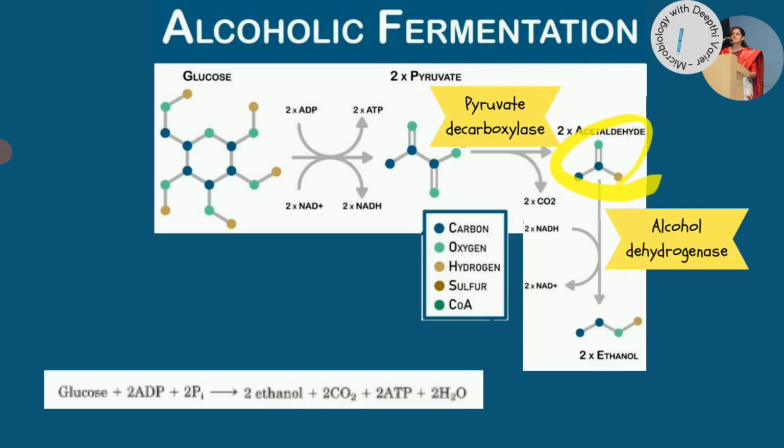Now, acetaldehyde is then acted upon by another enzyme called alcohol dehydrogenase, which converts the aldehyde group of acetaldehyde into an alcohol group, that is ethanol. So you are just converting the aldehyde group into an alcoholic OH group. Alcohol dehydrogenase is a big class of enzymes, and they act upon acetaldehyde to convert it into ethanol. One thing to remember about dehydrogenase enzymes, wherever you see them, is that they are involved in redox reactions.